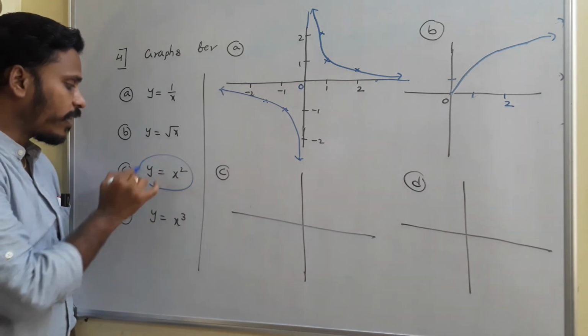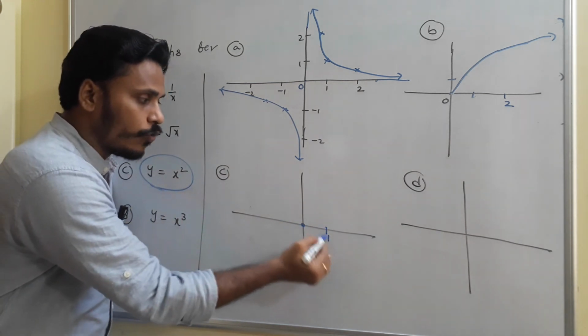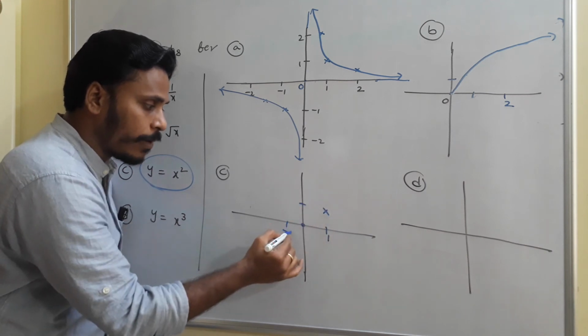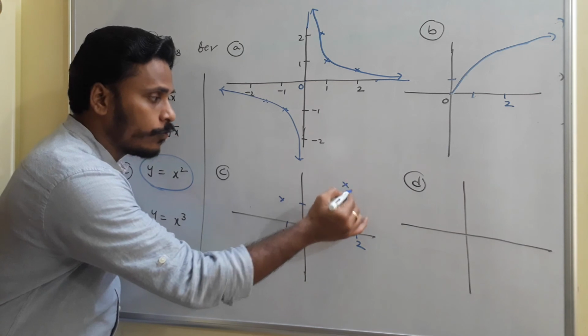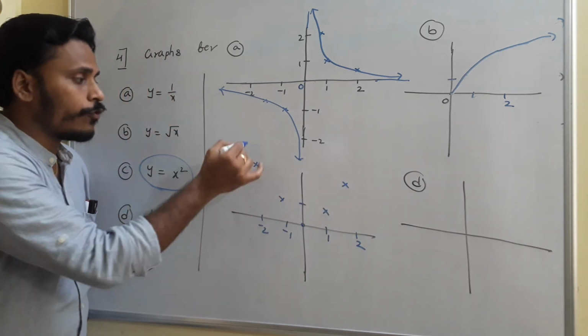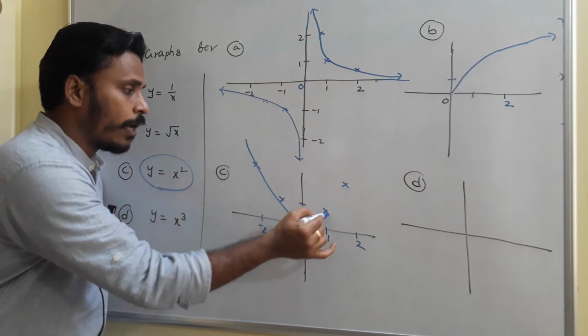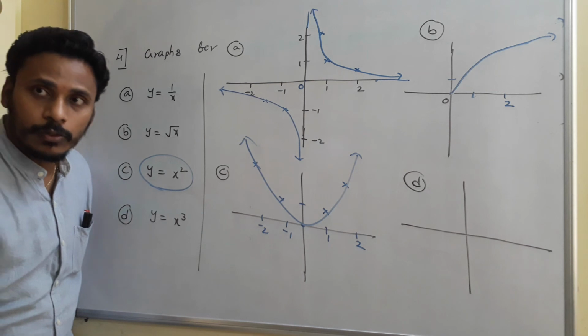Whereas if you wish to draw the graph for y is equal to x square: x 0, y 0; x 1, y 1; x minus 1, again y 1 only, right? If x is 2, y value is 4. If x is minus 2, again y value is 4, right? So if you sketch, the graph will be an upward parabola. It looks like this. This is the graph for y is equal to x square.